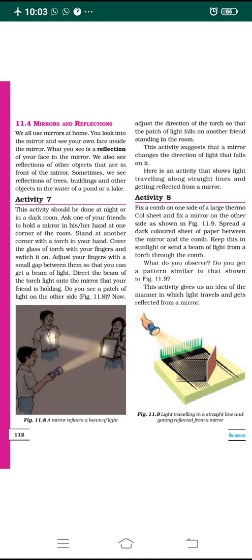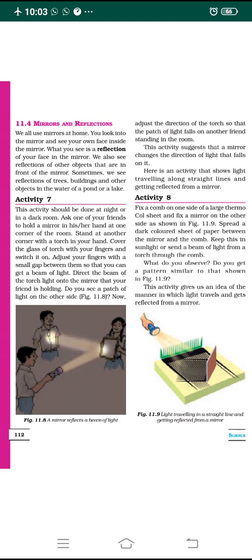You can even see the reflection of trees, buildings and other objects in the water of a pond or a lake. Not only in the mirror, you can also see reflections in river water, or the water of a pond or a lake. You can see the image of a building or a house reflected in the water.